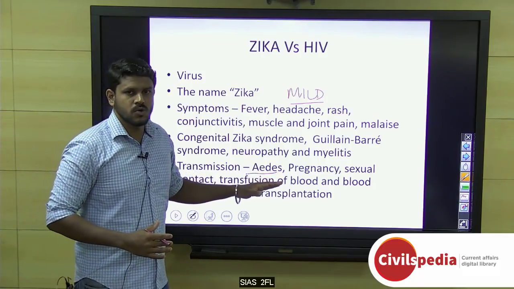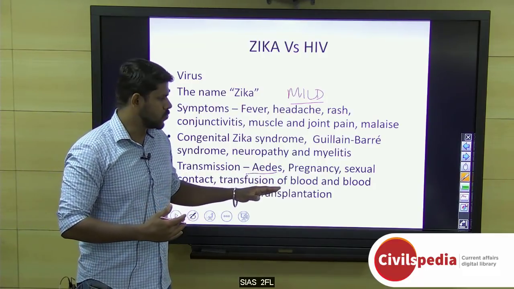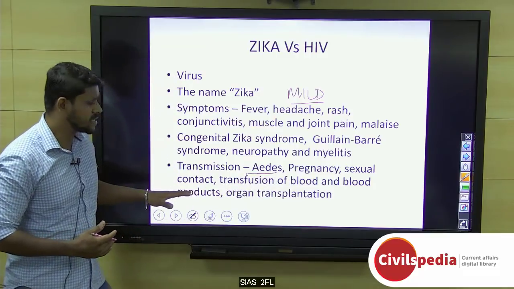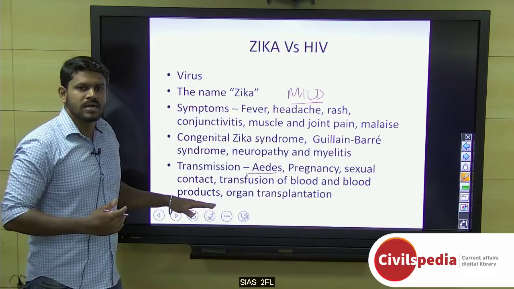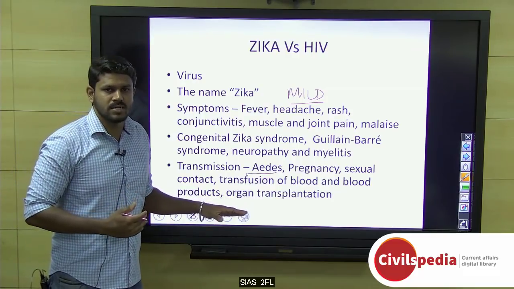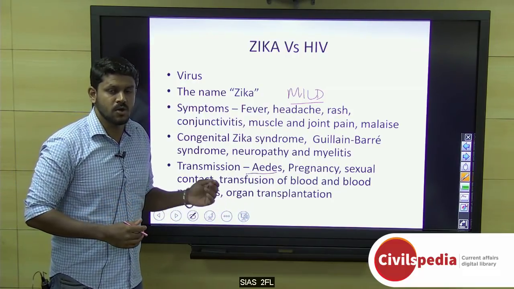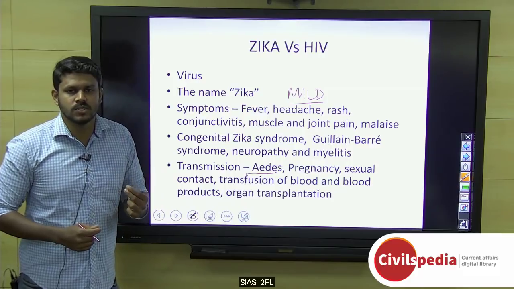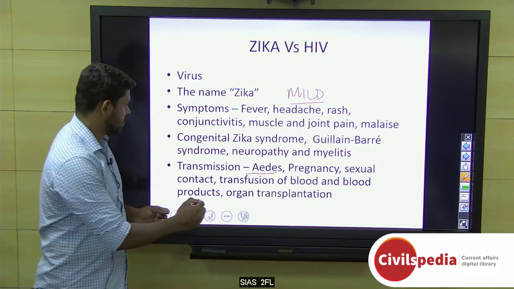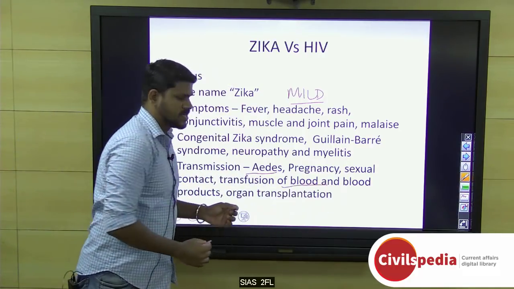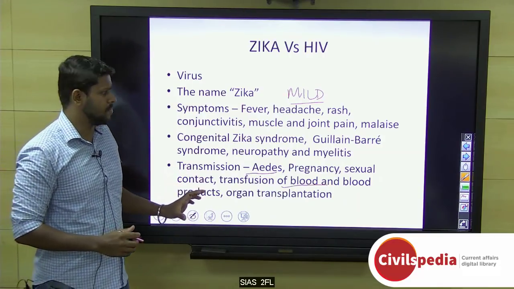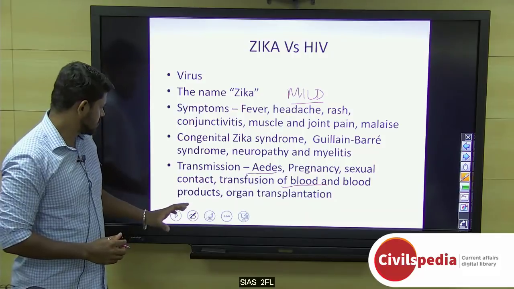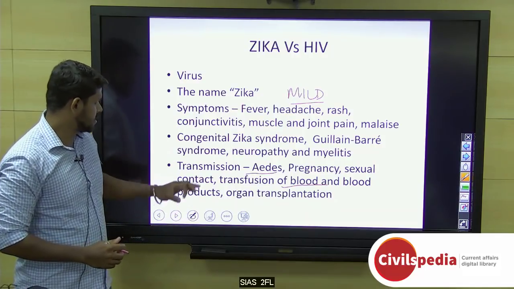Pregnancy is also a route of transmission, along with sexual contact, transfusion of blood and blood products, organ or tissue transplantation, and contaminated needles or syringes, because of the threat of transfusion of infected blood. The transmission features are almost the same for HIV, except for the Aedes mosquito.